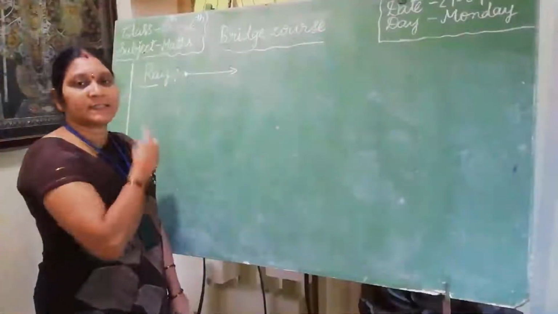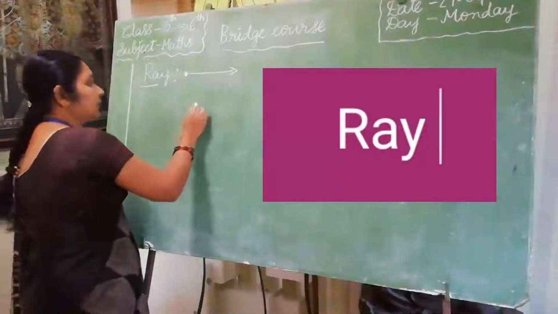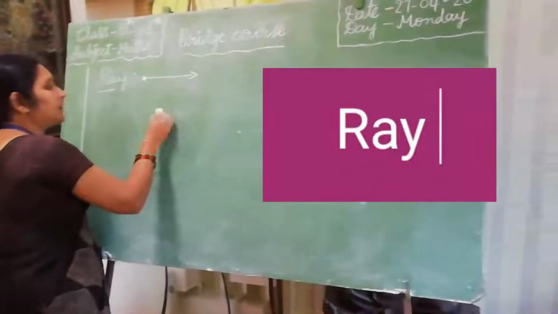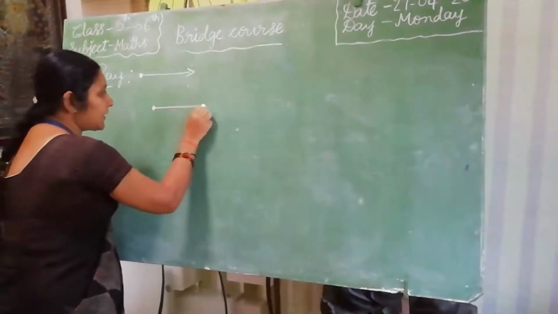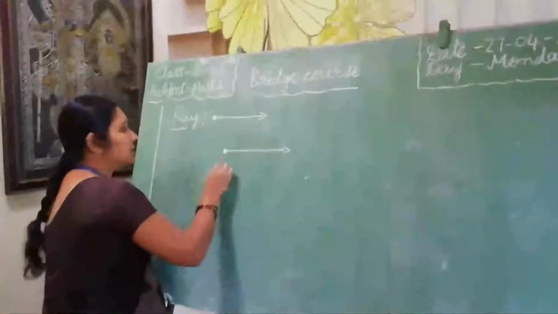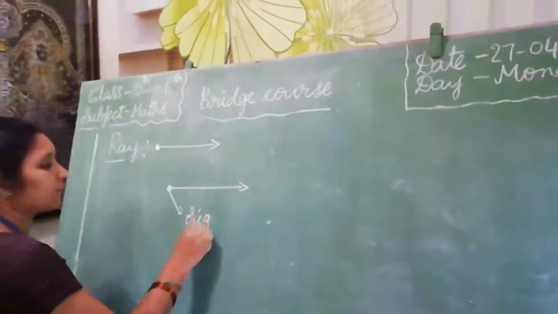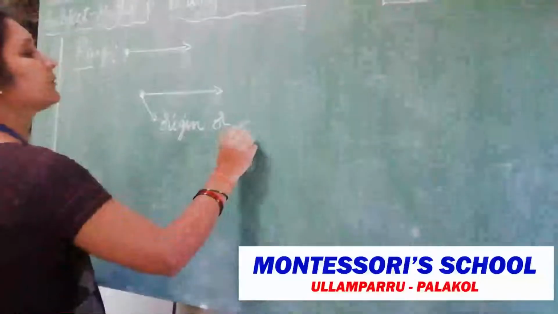The next one is the ray. What is called a ray? See, it begins at one point. It extends in one direction. See, it begins at one point. So, this point is called the origin or initial point.